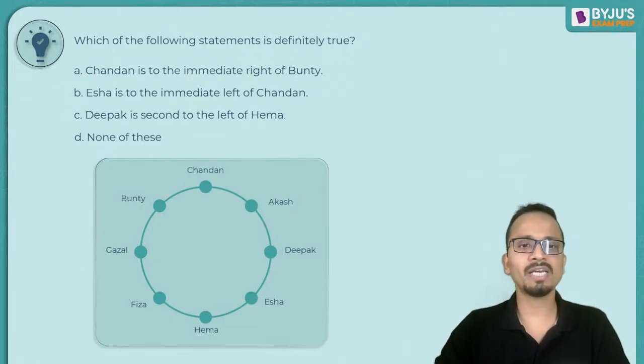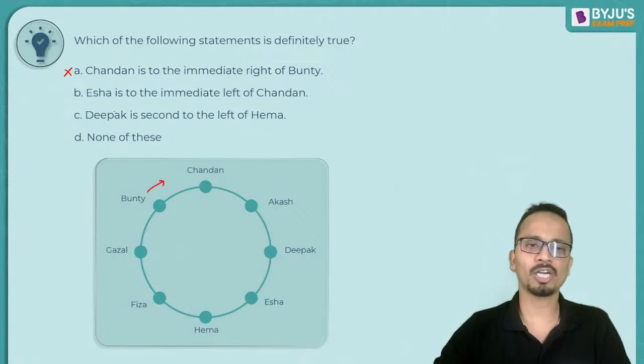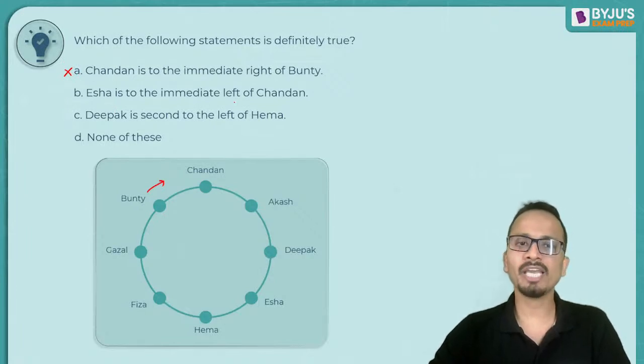No, he is to the immediate left. So option A is not correct. Isha is to the immediate left of Chandan. No, Chandan and Isha are far apart. So Isha cannot be immediate left of Chandan.